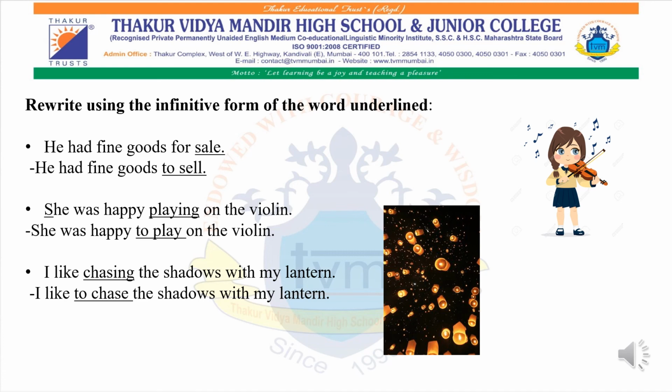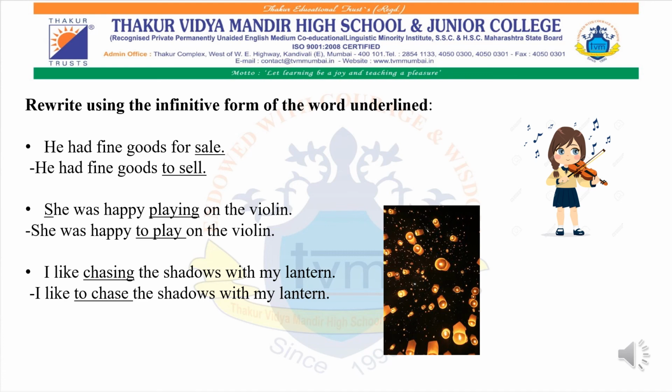Now let's move ahead to the second sentence. She was happy playing on the violin. Now in playing, the gerund ing form is used. So now we have to convert that into the verb first form. So the first form of playing will be to play. The entire sentence will remain the same. Only in the place of playing we have to add to play.